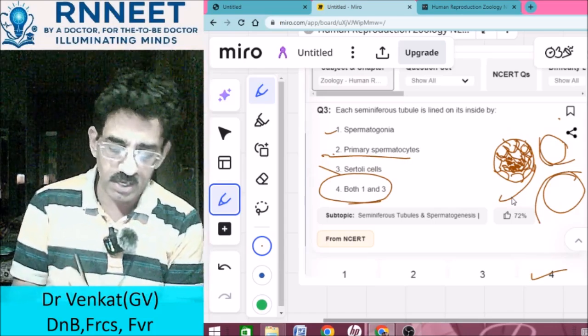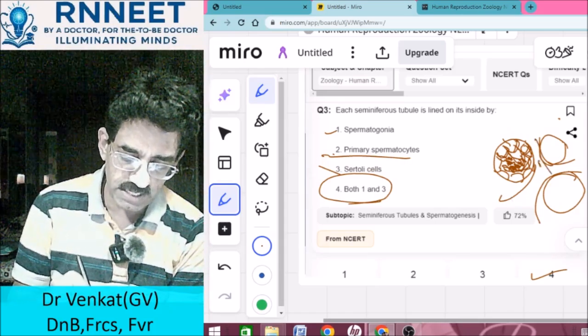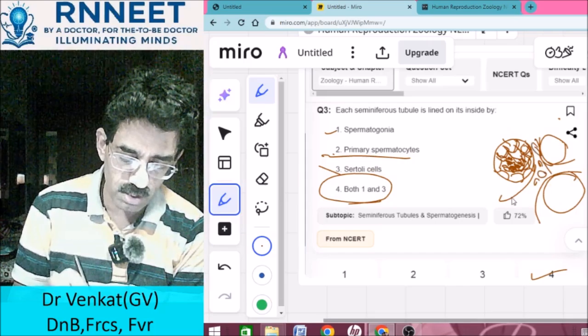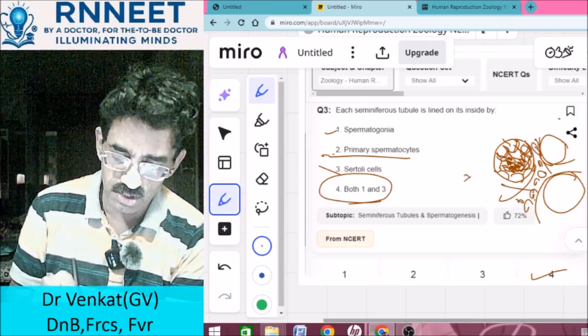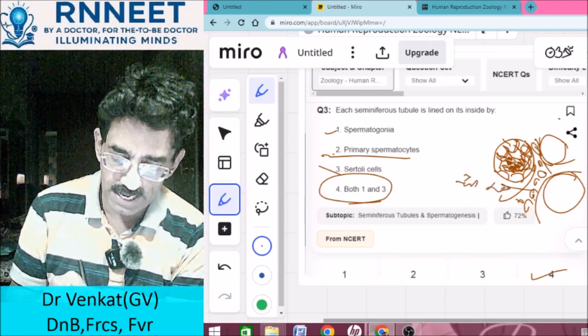Okay, now there is an interstitial space which is present inside, and this interstitial space also has certain cells, and they are known as the interstitial cells of Leydig.